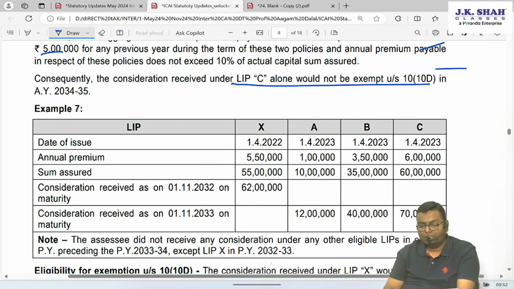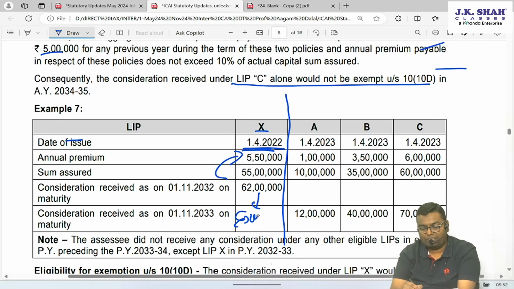Example 7. Now 4 policies are there: X, A, B, C. But now see, policy number X is issued on 1st April 22, prior to 1st April 23. It is not concerned with this 5 lakh rule. This policy was issued prior to 1st April 23, so the 5 lakh rule is not at all applicable. It is separate. In this only one rule is applicable, 10% of sum assured. Premium paid is up to 10% of sum assured.